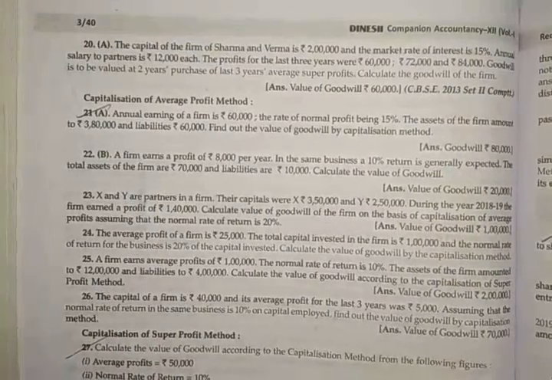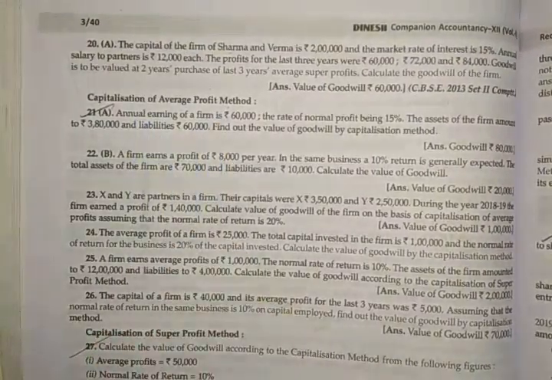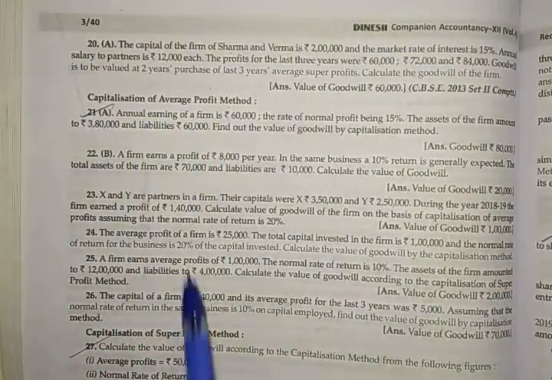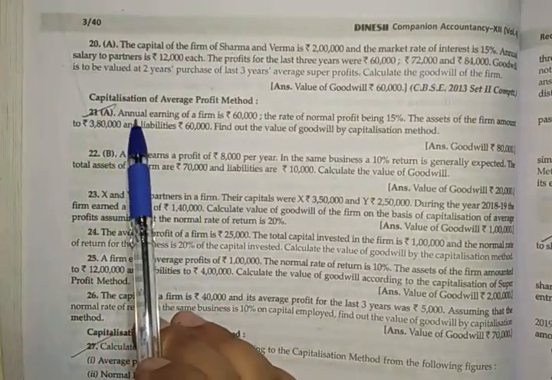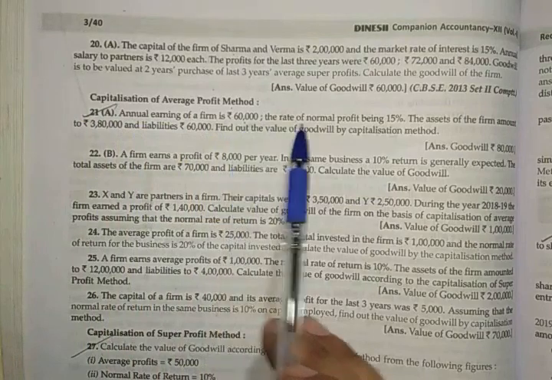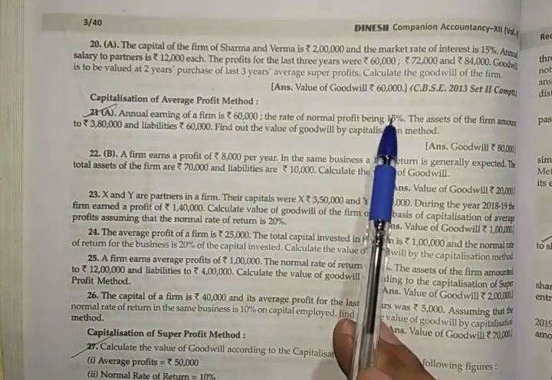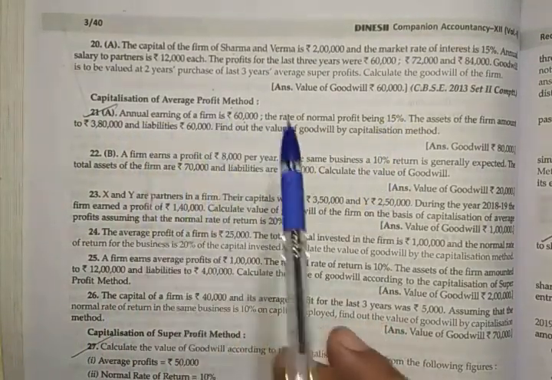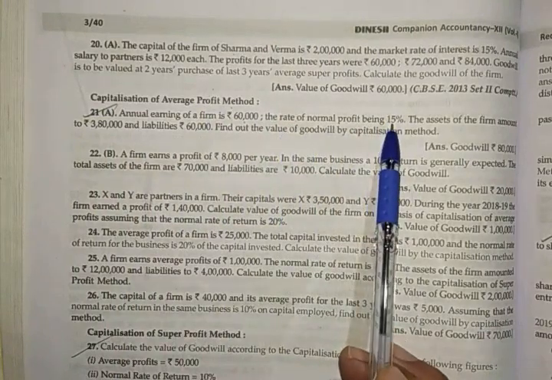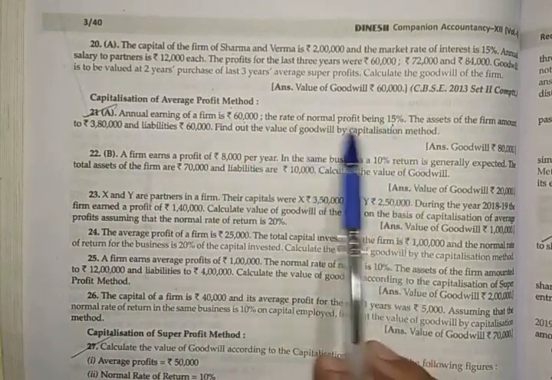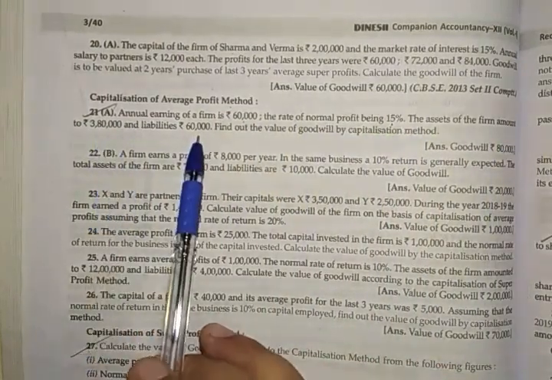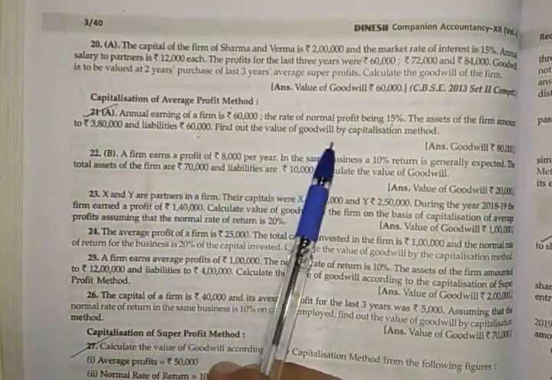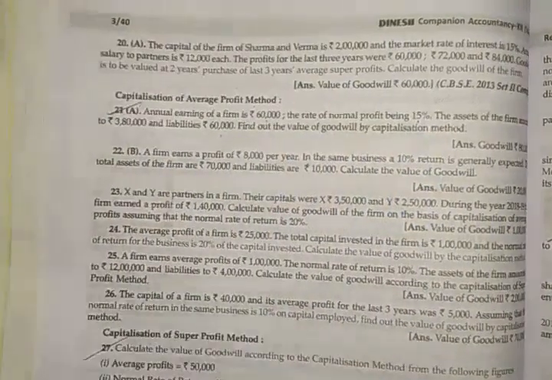Now here is another method of goodwill, that is the capitalization of average profit method. For this method, we are going to do question number 21a. Here the annual earning of a firm is 60,000 and normal profit is 15%. Annual earning means annual income, profits. Assets amount to 3,80,000. Liabilities are given as 60,000. And we have to find out the goodwill by the capitalization method.